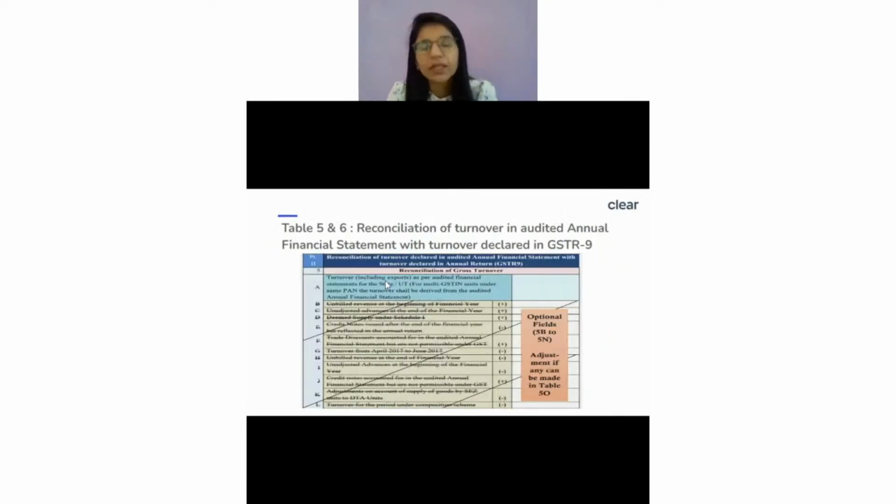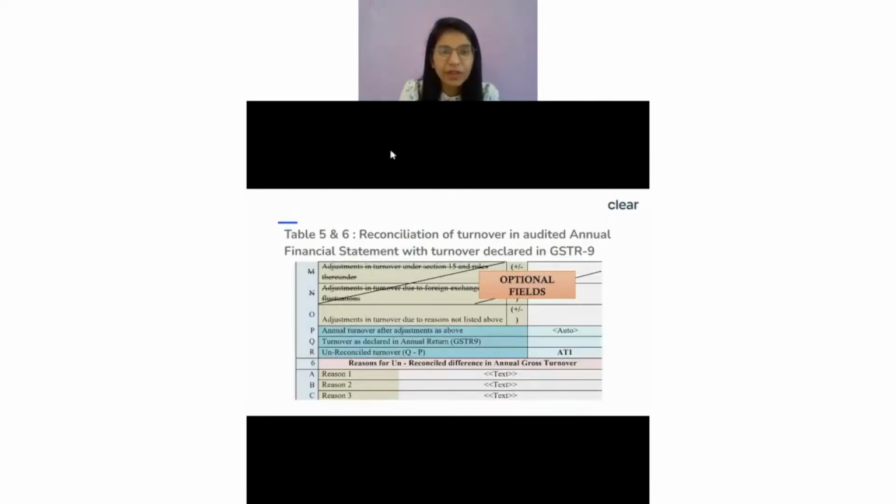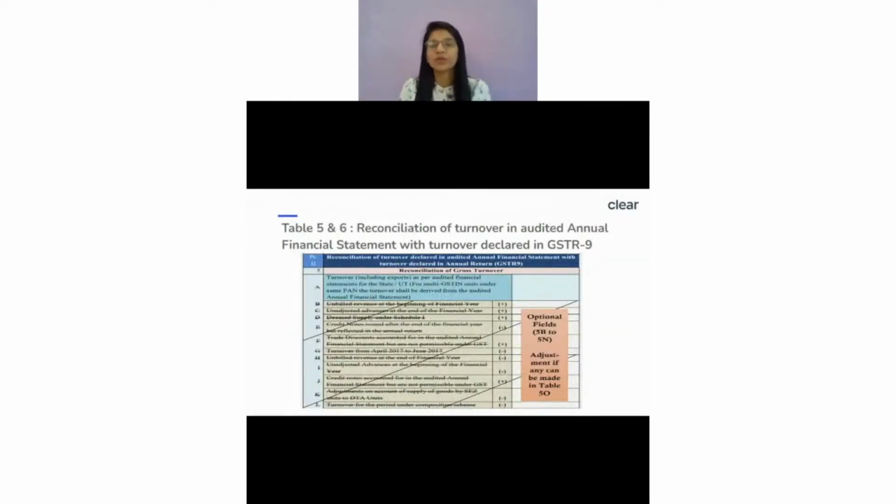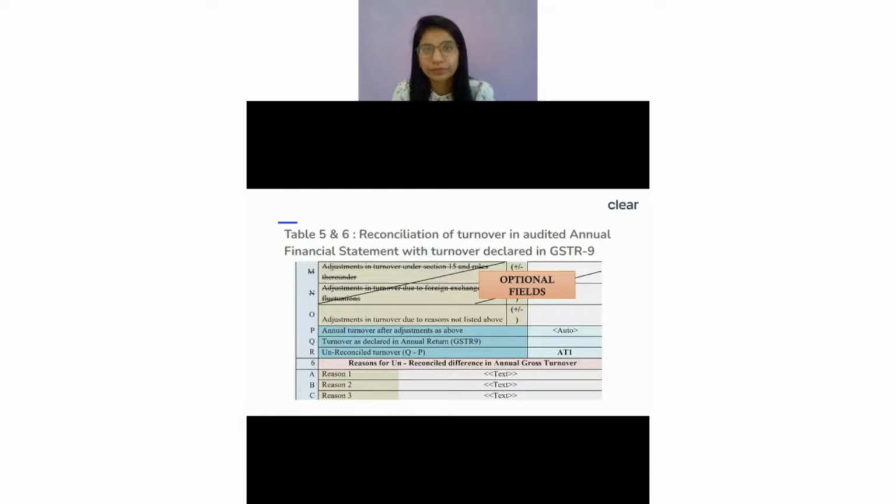So see, if you ask me, there was a notification which was issued where they said that the fields from this 5B, this is actually the reasons why there would be a difference. So the fields from 5B to this 5N, whatever the reasons they have listed, they say this is optional in nature. If you have some adjustment, you can directly show it in 5O. That is what the government has come up with, which means they're saying if you don't need to provide a breakup, it's okay, you don't provide it. You directly report under the 5O itself, and accordingly file your GSTR-9. So it's optional in nature.